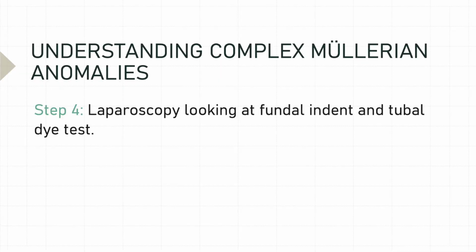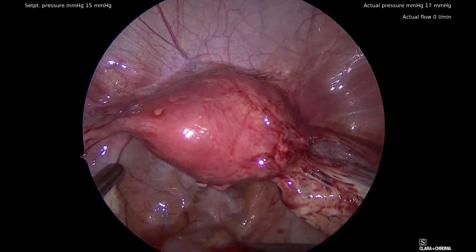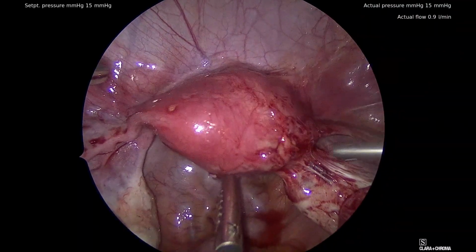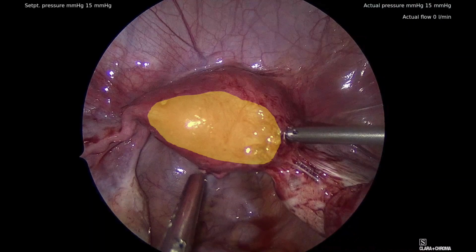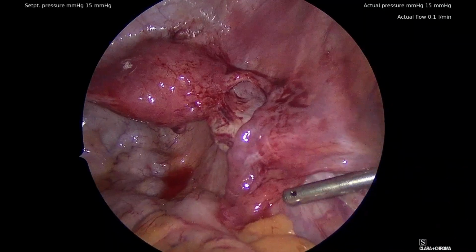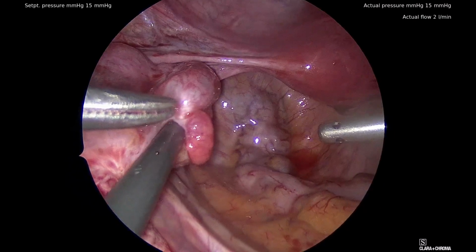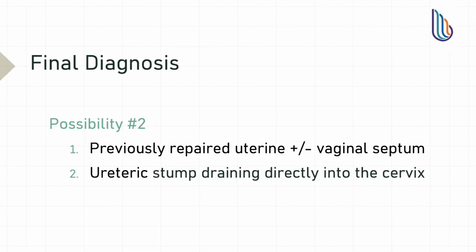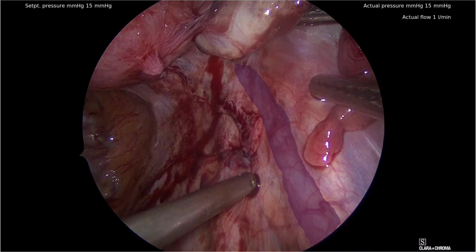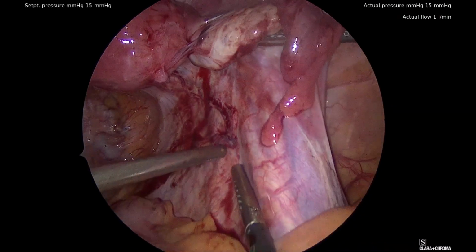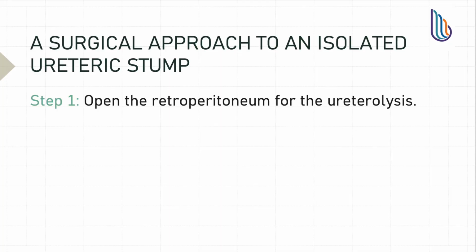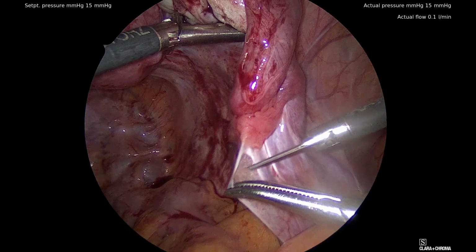Laparoscopically, the uterine fundal indent and tubal patency can be assessed. In this case, a normal fundal contour was appreciated. Tubal spill was noted bilaterally using hysteroscopic distension fluid. These findings ruled out an OHVIRA syndrome and confirmed a previously resected uterine septum. Here, we can appreciate the right ureteric remnant in the retroperitoneum. It will not vermiculate. Now, we will discuss the resection of the isolated ureteric remnant.